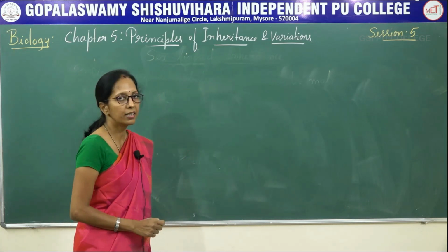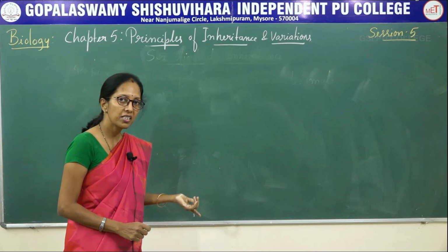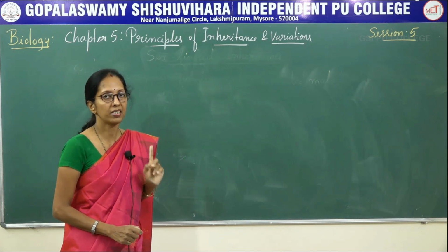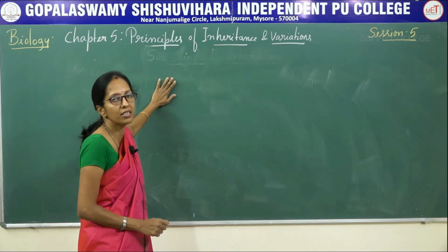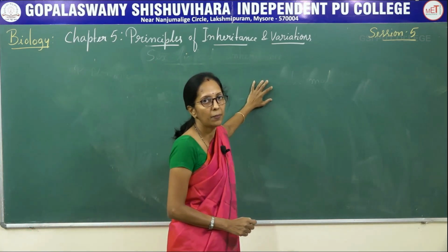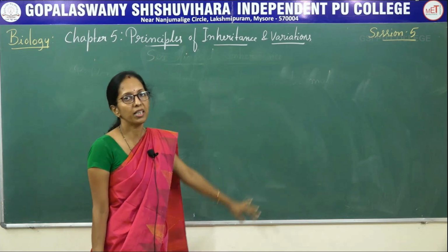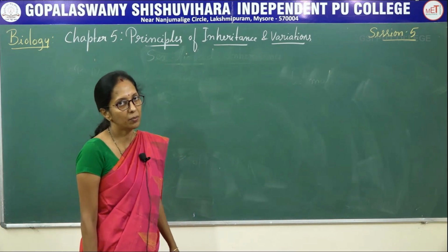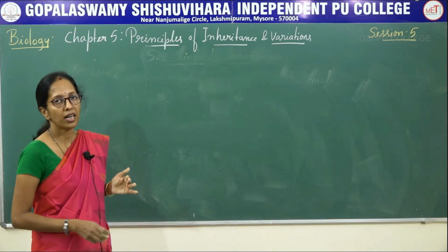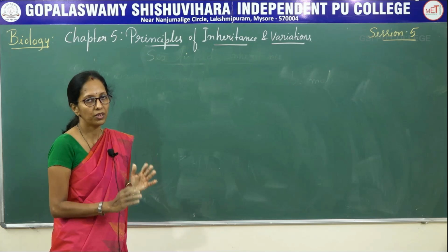Coming to the X-linked inheritance, inheritance of character located on the X chromosome, so that it is present in both males and females. You studied, I hope you understood two important examples. The first one is color blindness, daltonism, inability to identify red and green color. Second one is hemophilia. It is said to be bleeder's disease, a small injury that results in continuous bleeding because there is an absence of anti-hemophilic factor. In both the cases, what happens? You can see there will be a transmission of character from father to grandson through F1 females.